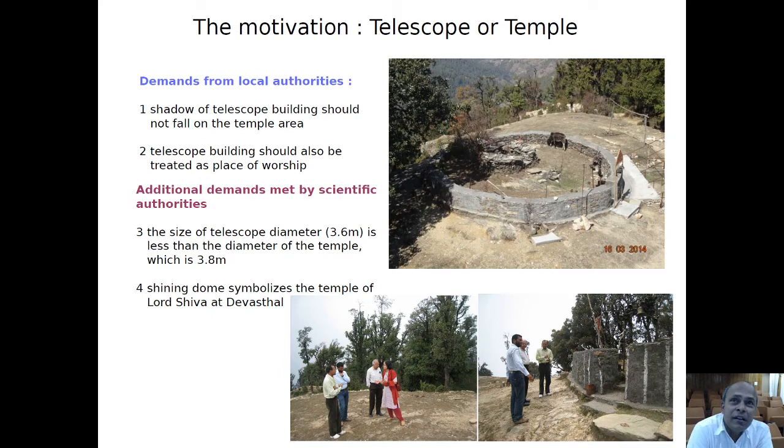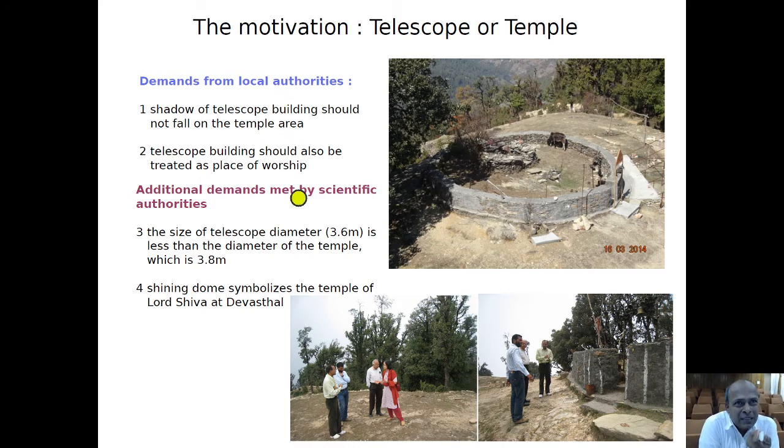There have been some demands from local authorities while setting up a telescope pretty close to this temple. The shadow of the telescope building should not fall on the temple area. And also the telescope building should be treated as a place of worship. In fact, we don't have any facilities constructed in this telescope building.